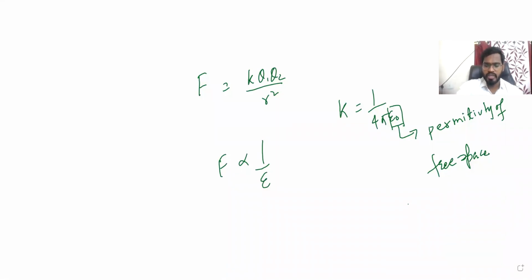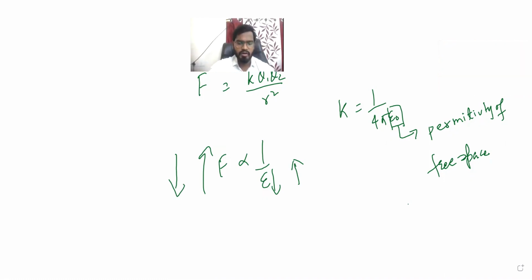So it is inversely proportional. Think about that: if this value decreases, the force will increase. If this value increases, then the force will decrease, right? It means the epsilon value plays a major role in Coulomb's law. So we should know properly what epsilon is and why we are considering epsilon naught. All those things we are going to discuss in this topic.